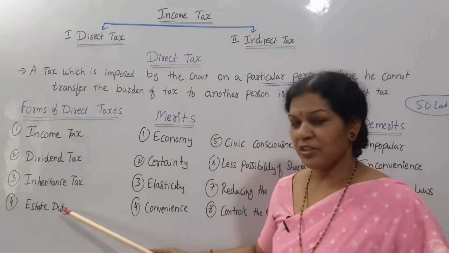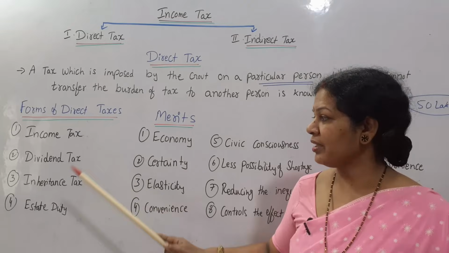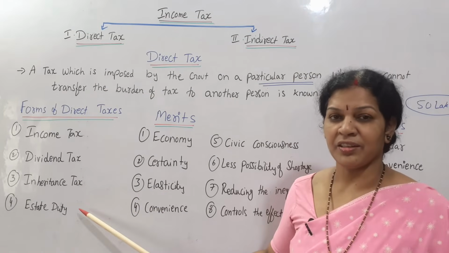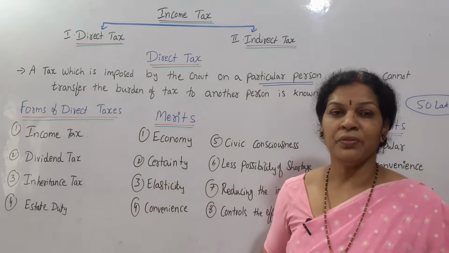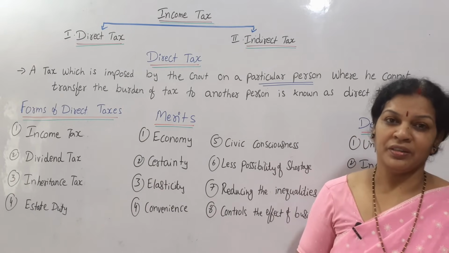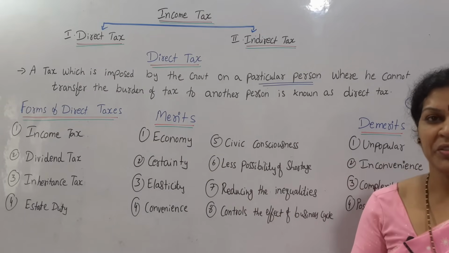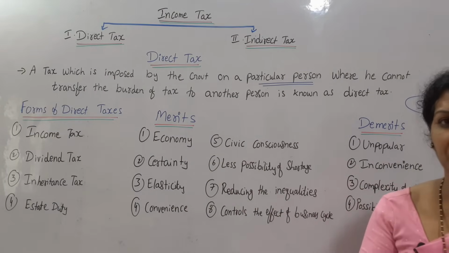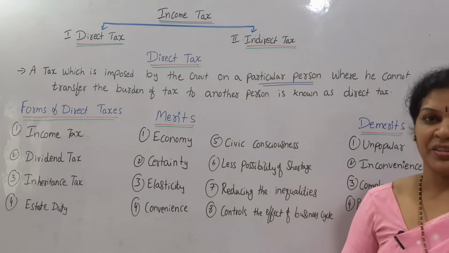Estate duty is dissolved in our country, but only these three are there: income tax, dividend tax and inheritance tax, and this is almost dissolved. Earlier it was there. These are the forms of direct tax. Now if you see the advantages of direct tax, first thing is economy. It is very much economy. This is the best way to get the income to the government through this income tax.